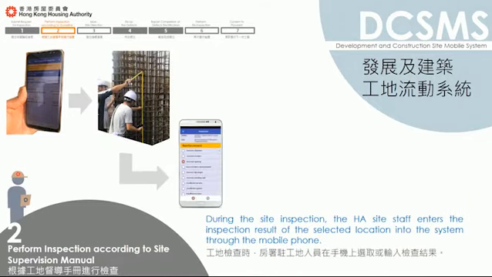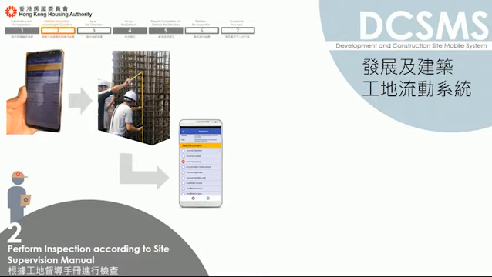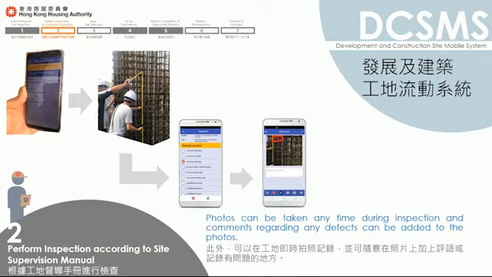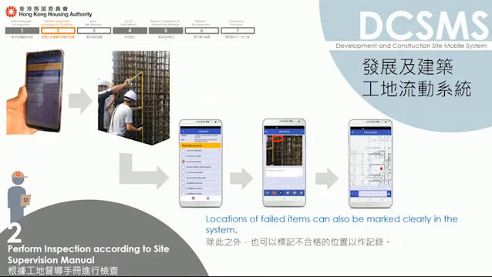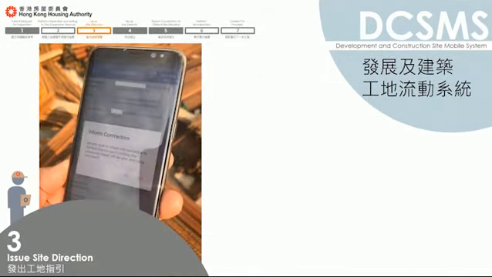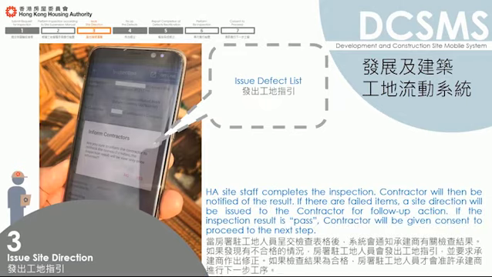During the site inspection, the HA site staff enters the inspection result of the selected location into the system through the mobile phone. Photos can be taken anytime during the inspection, and comments regarding any defects can be added to the photos. Locations of failed items can also be marked clearly in the system. HA site staff completes the inspection.